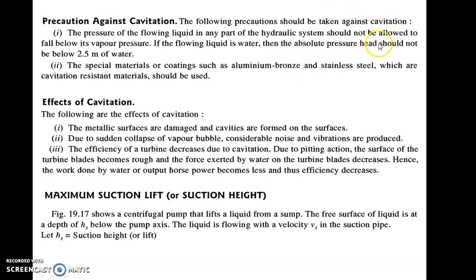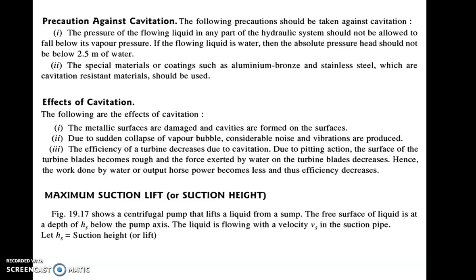So how much below? The absolute pressure should not be below 2.5 meter of water. This is absolute pressure, so it comes as a positive value. But if you take it in terms of vacuum or negative pressure, then if you subtract this 2.5 meter of water from 10.3, you will get 7.8 meter of water. So minus 7.8 meter of water is the vacuum pressure. It should not fall below minus 7.8 meter of water.